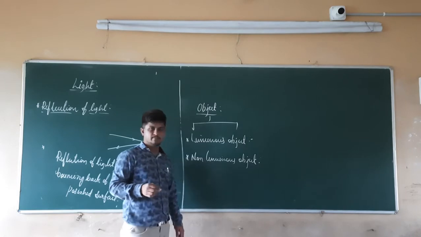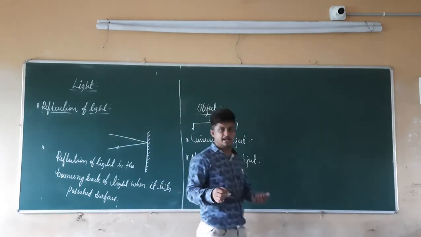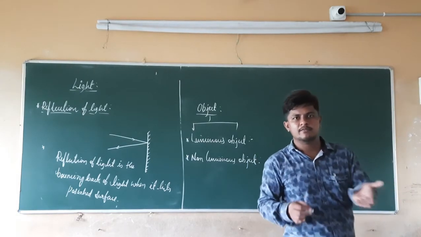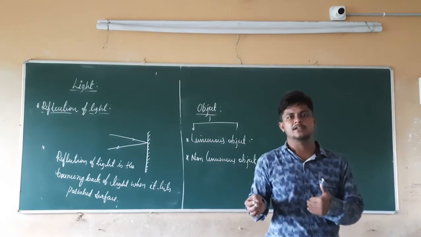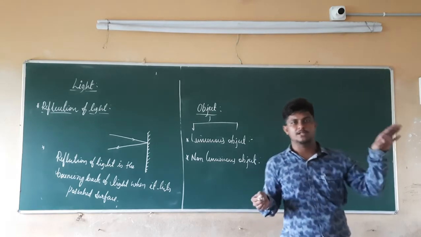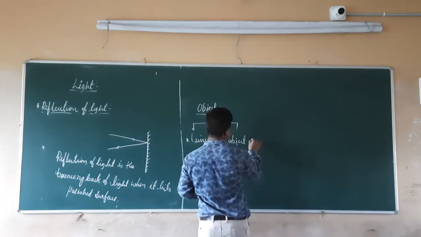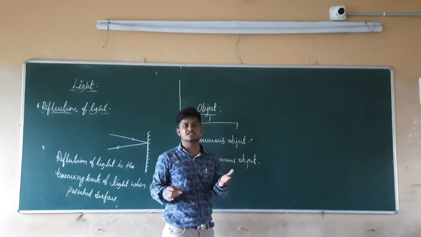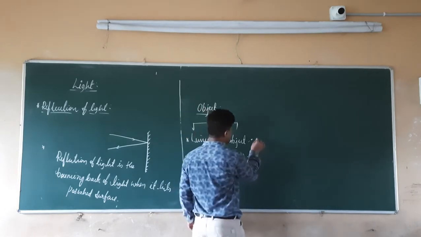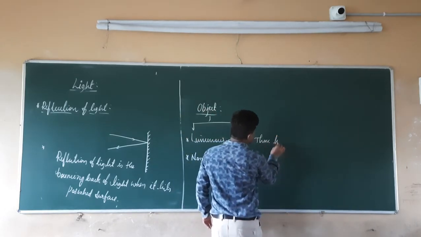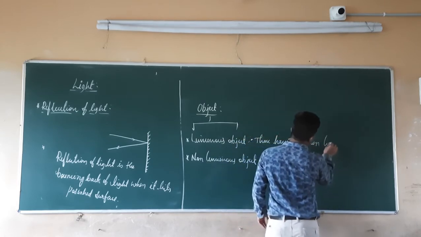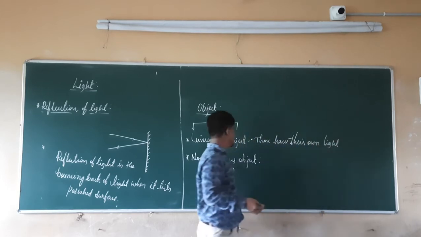Right, what do we mean by a luminous object? The major source of light is the sun. The sun has its own light. Is it getting light from anything different? No, it has its own light. Because of that, the sun is a luminous object. In the same sense, luminous objects are those objects which have their own light.